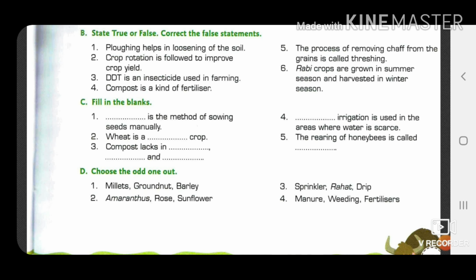Question number 4, compost is a kind of fertilizer. This is a false statement. Compost is a kind of manure, that is organic manure. So in this way we have to correct the false statement. Next question, the process of removing chaff from the grain is called threshing.